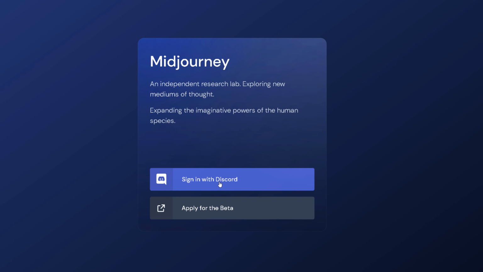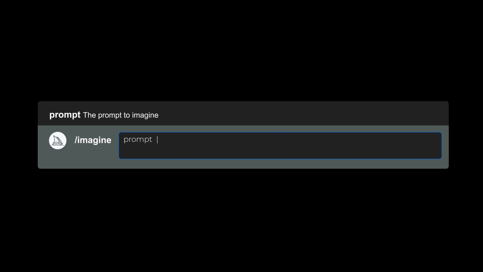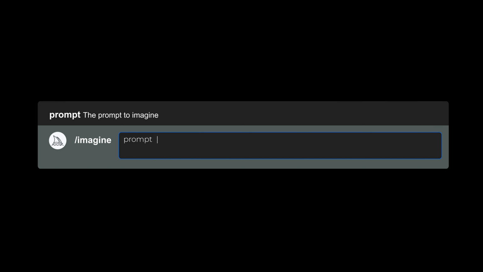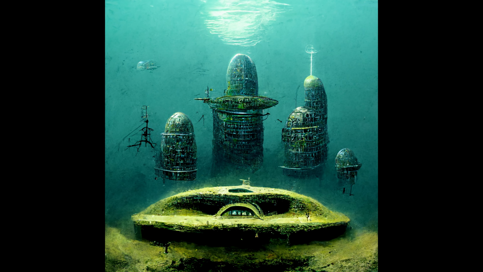For those of you who have never heard about Midjourney, let me do a quick explanation of what it is. From what we can read on their website, Midjourney is an independent research lab exploring new mediums of thought, expanding the imaginative powers of the human species. From my understanding, it is sort of an AI drawing tool. As long as you enter the texts you have in mind, the corresponding image will be generated by the AI operations. What is more, you are not limited to one word, you can use whole phrases of words.